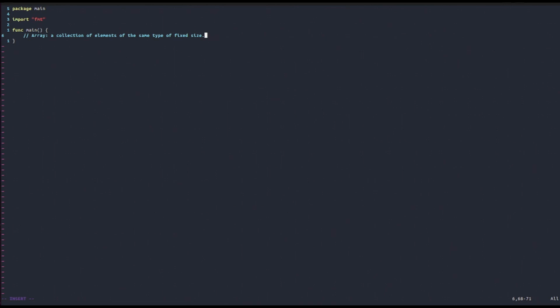This means that once we declare a collection of elements of a certain size, for example, 6 elements of a determinate type, then we won't be able to add new elements to this array. So, for example, imagine that you have an array of 3 elements, 301, 401, 501. Then if I want to add 601 to this array, but I initialized it to be an array of 3 int elements, then I won't be able to do that. And in the next video, we will see how we can do that using another data structure, and that is slices. So, we need slices to dynamically increase the size.